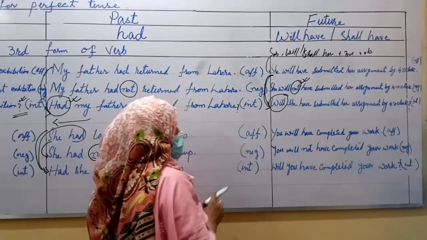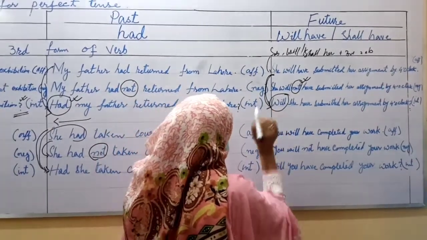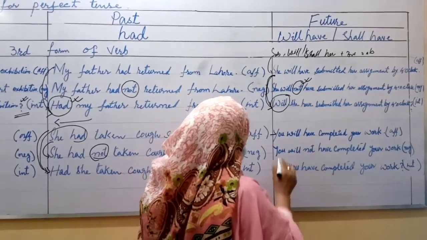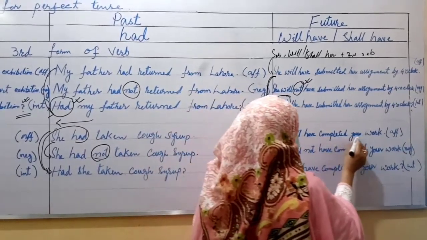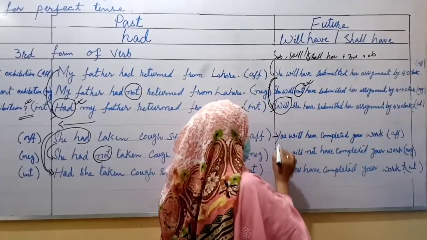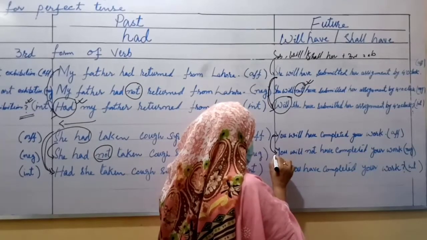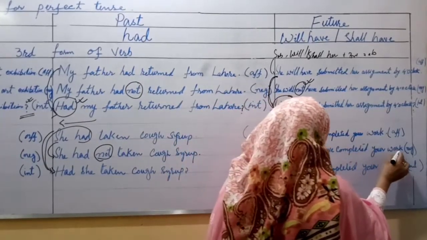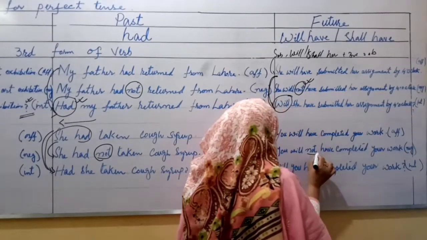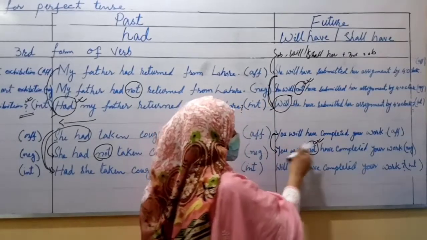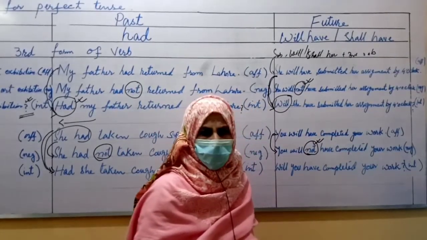Okay, let's move towards the next example of the same, that is future perfect tense. You will have completed your work. This is an affirmative sentence. If you want to change it into negative, what will you do? You won't have completed your work. It means in between will and have you will put not.